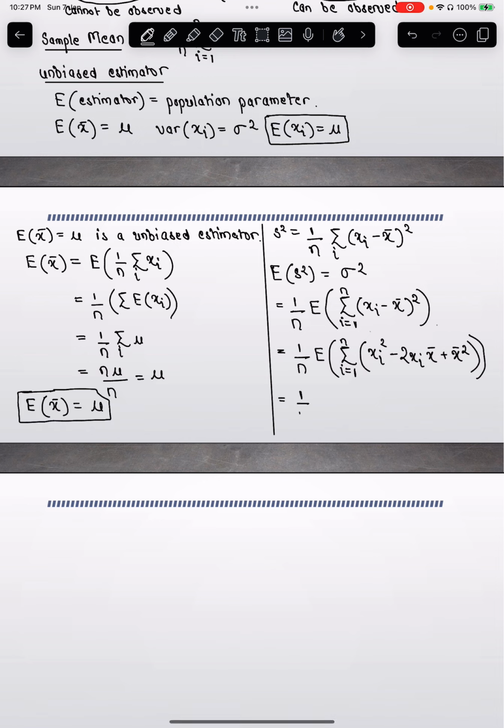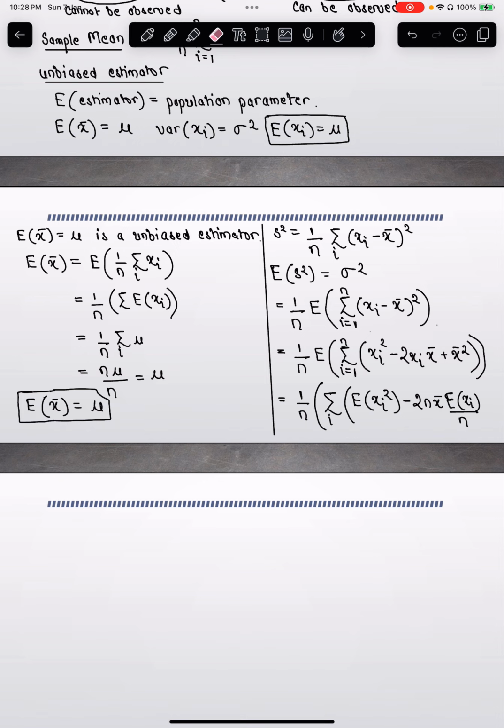I can take the expectation term inside, and write this as the expectation of xi squared minus 2, and for the middle term I will multiply by n and divide by n. I will explain why I'm doing this, just hold on for some time.